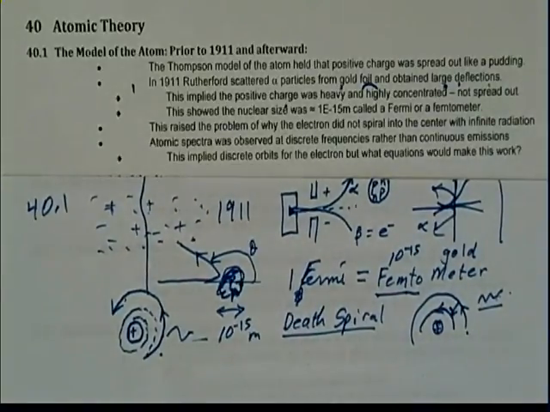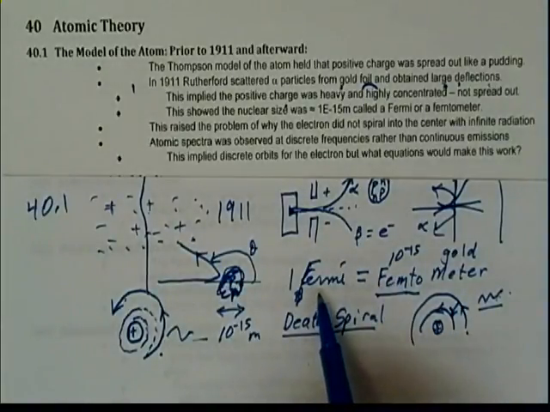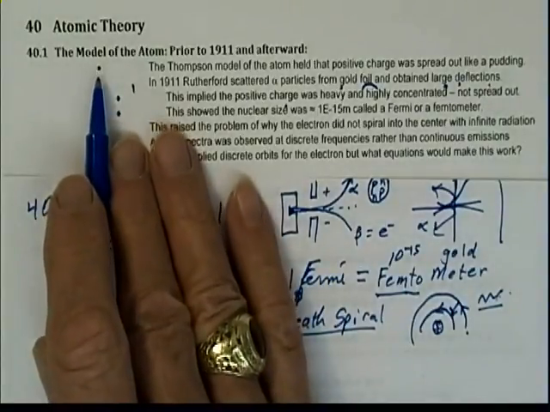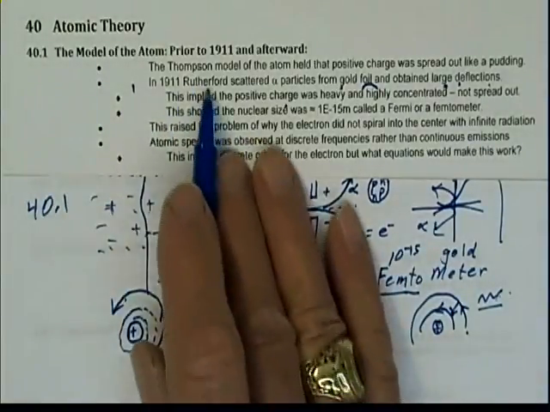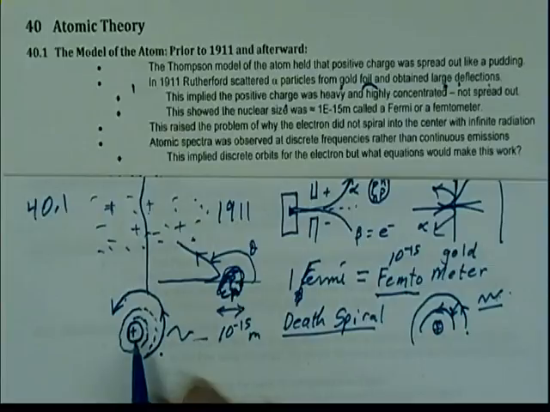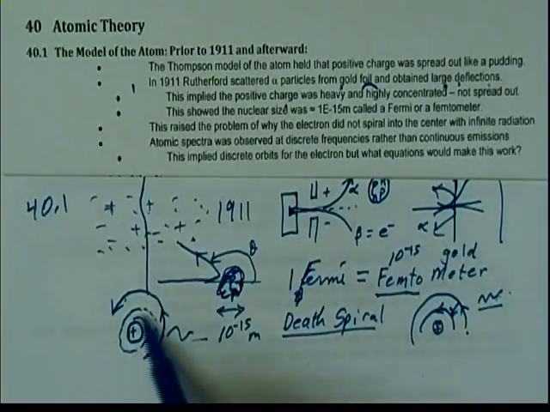So, solving one thing led to a whole slew of other problems that were totally not understood. We now went from the Thomson model of the atom to the Rutherford model. And the Rutherford model, of course, is what we have today, with concentrated positive charge grouped very tightly together in the order of about 1 femtometer, and then the electrons spiraling around, but not continuously spiraling in to give off continuous radiation.